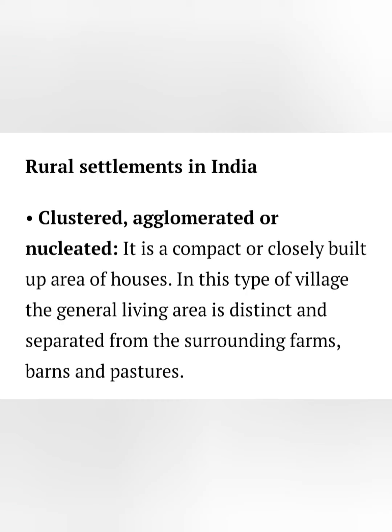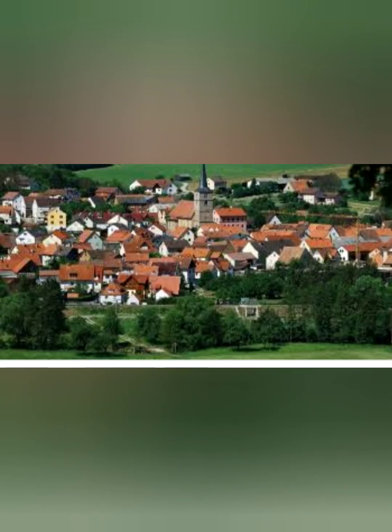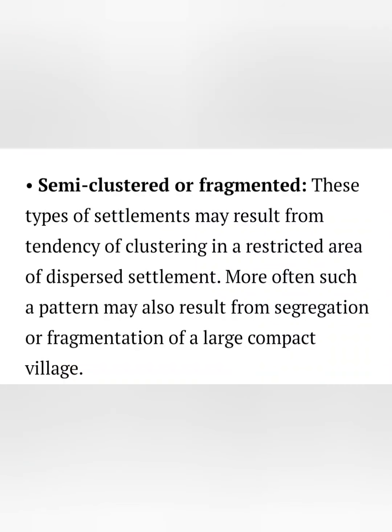You can see in this picture of a cluster settlement that the houses are very close to each other. These types of cluster settlements look rectangular, radial, linear, etc. Examples of this settlement can be seen in Bundelkhand and Nagaland, where people live in these types of settlements. The second type is the semi-cluster or semi-compact settlement.